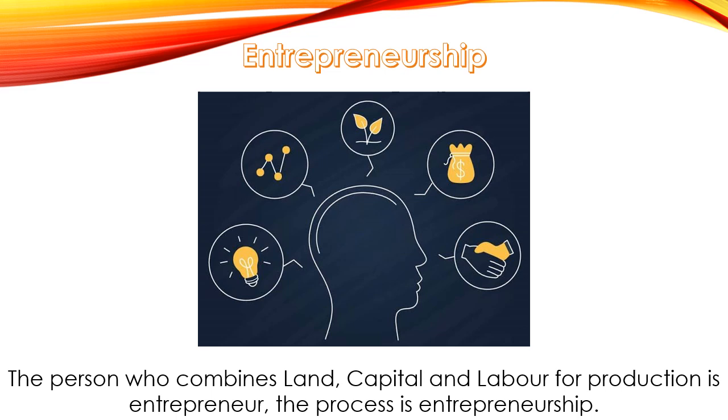An entrepreneur is a person who gets ideas, collects the capital, utilizes the land, employs the laborers, takes the risk, produces and then earns the profits. Remember the spelling properly because maximum students get the spelling wrong.